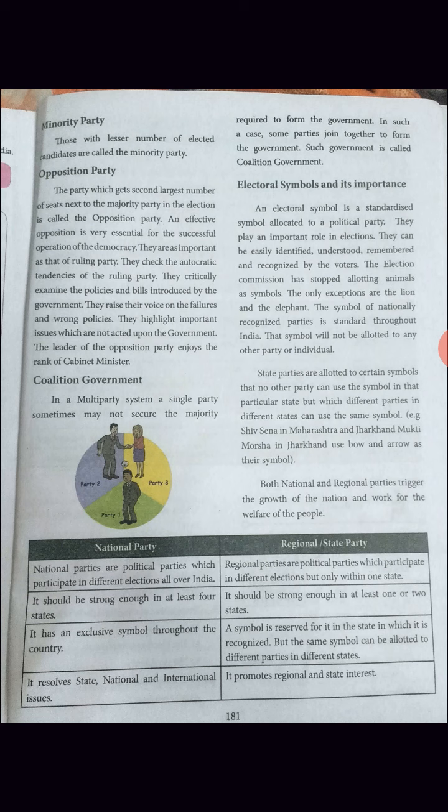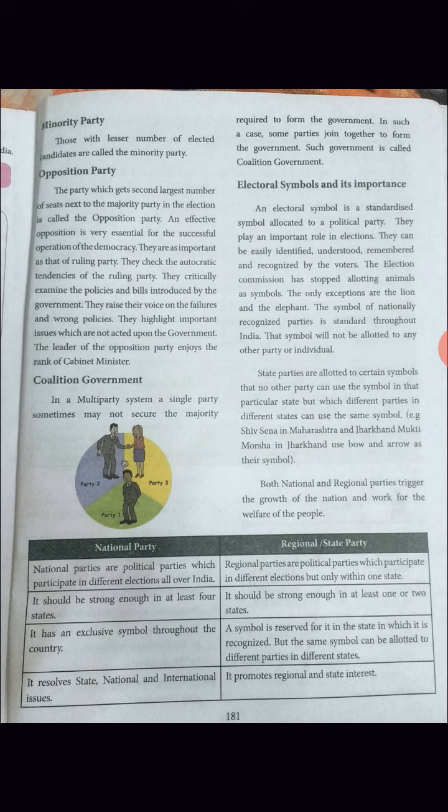Then coalition government. Coalition means Kootani Aatchi. In a multi-party system, a single party sometimes may not secure the majority required to form the government. In such a case, some parties join together to form the government. Such a government is called a coalition government.